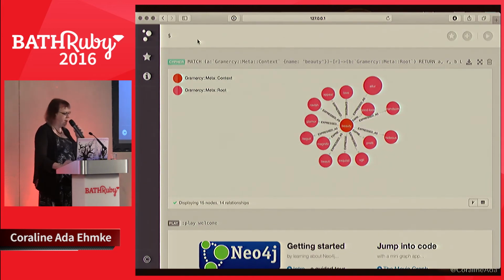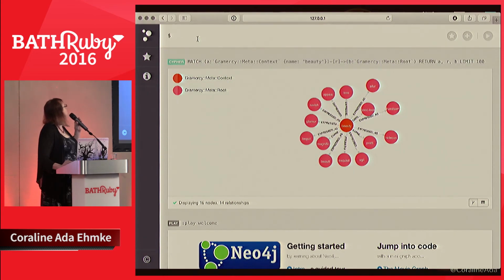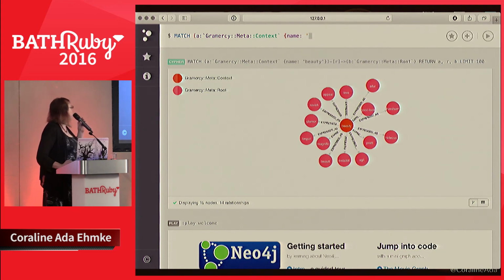Now let's go from contexts and roots all the way down to parts of speech. So in this case, we're going to match node A, which is a Gramercy meta context, with the name of beauty, with a directional relation to a Gramercy meta root.